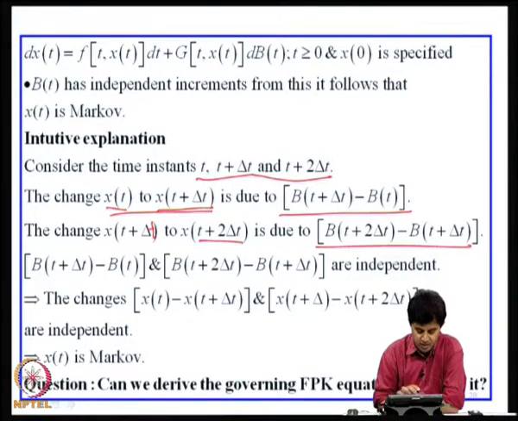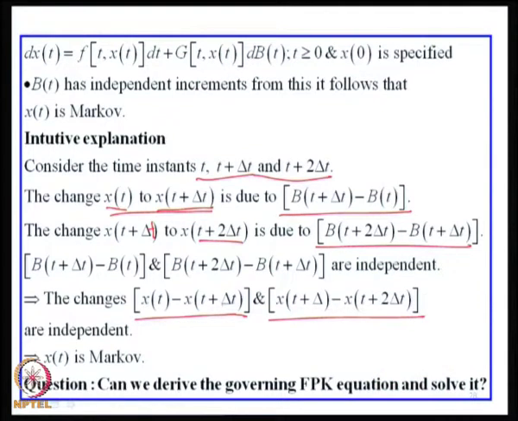These increments are independent. Consequently, the incremental changes in x of t from t to t plus delta t and t plus delta t to t plus 2 delta t are also independent. That would mean x of t has independent increments and therefore, it has Markovian property.